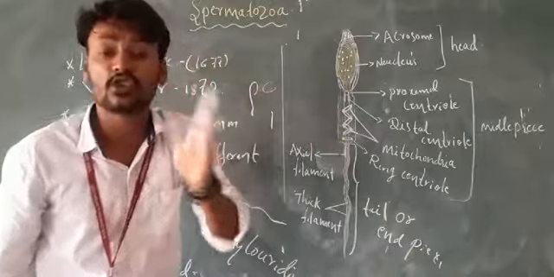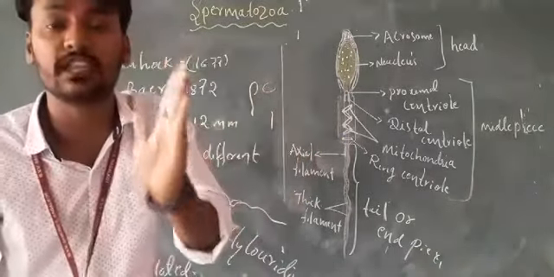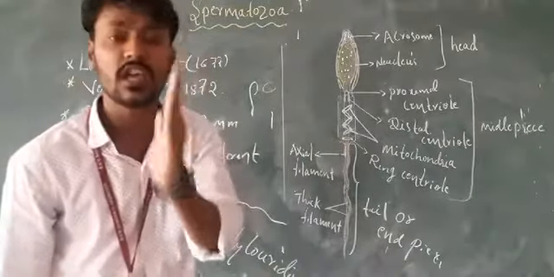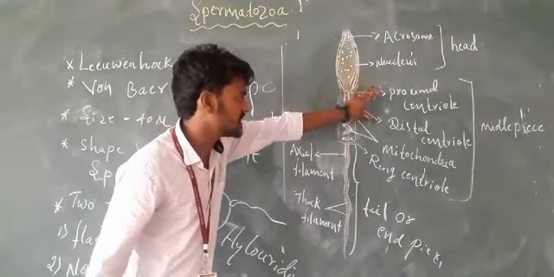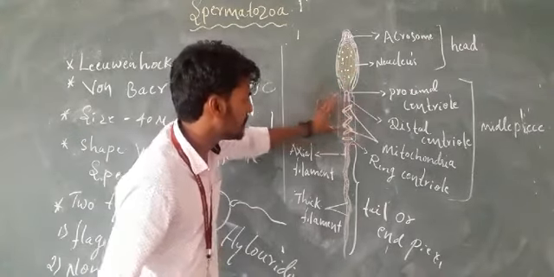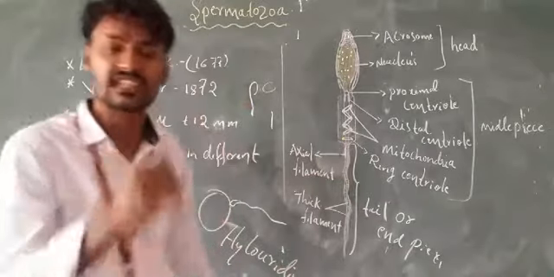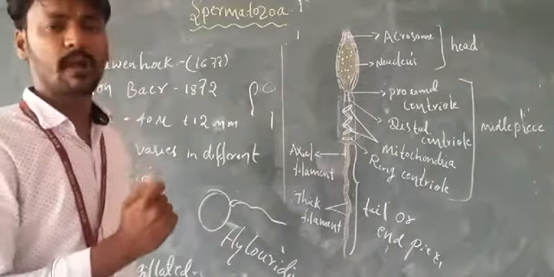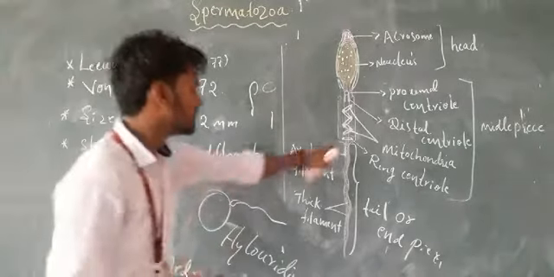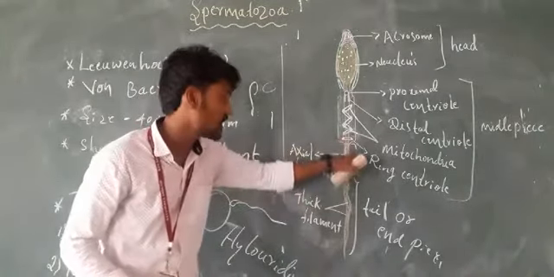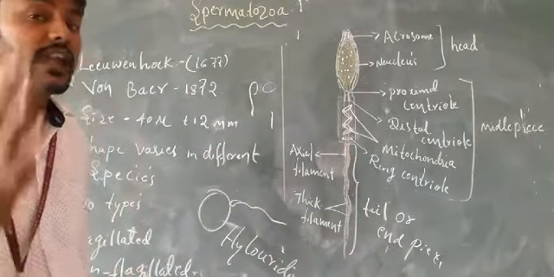The mitochondria are present in the middle piece of the sperm. Hence, the middle piece has the proximal centriole, the distal centriole, the mitochondria, and the ring centriole. The ring centriole is present below the mitochondria, at the end part of the middle piece. It is helpful for the movement of the pendulum, the movement of the tail region.